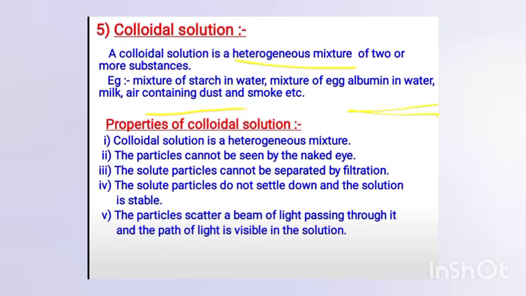So these are also called colloidal solutions. What will be the properties of the colloidal solution? It is a heterogeneous mixture, and the particles cannot be seen by the naked eye, because their size is greater than a true solution but not as big as a suspension. The particles do not settle down when the solution is left.